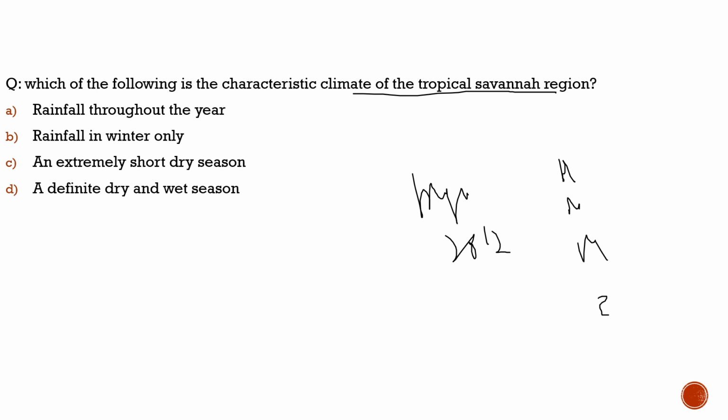Which of the following is the characteristic climate of the tropical savanna region? To this question, the correct answer would be option D, which is a definite dry and wet season. About savanna, we should know that it covers approximately 20% of the Earth's land area. The largest area of savanna is in Africa. The tropical savanna region has a definite dry and wet season. So the correct answer would be option D.